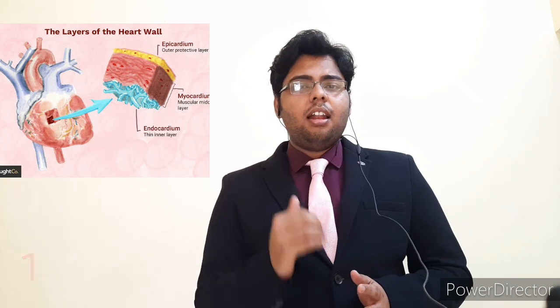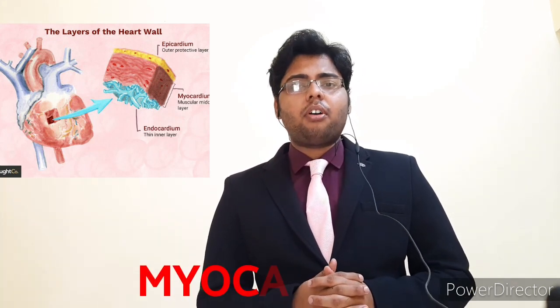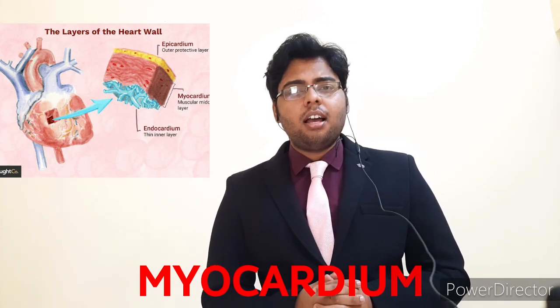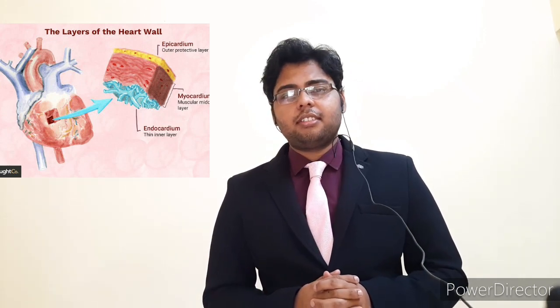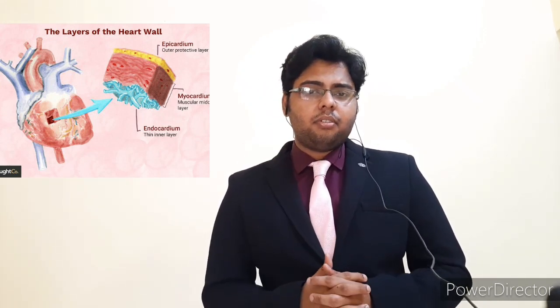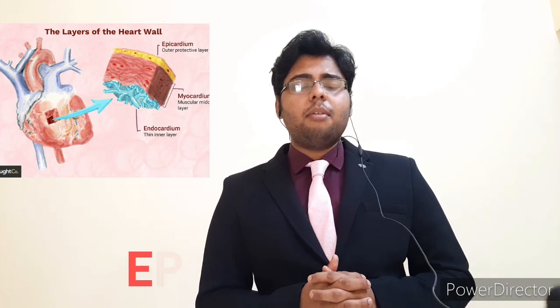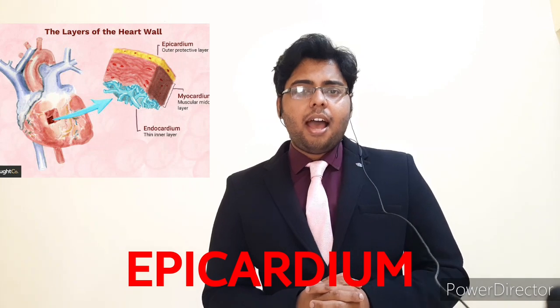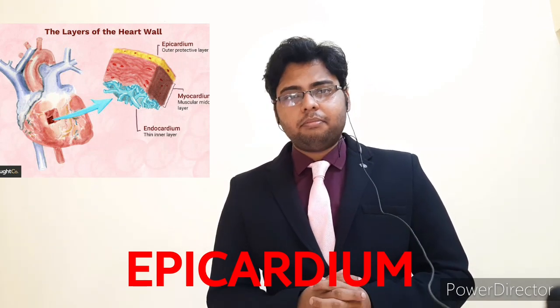The middle layer is called the myocardium of the wall. It consists of spontaneously contracting cardiac muscle fiber which allows the heart to contract. And the outermost layer of the wall is called the epicardium. It's also called the visceral pericardium as it forms the inner layer of the pericardium.